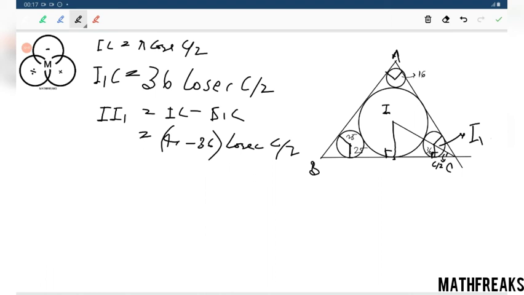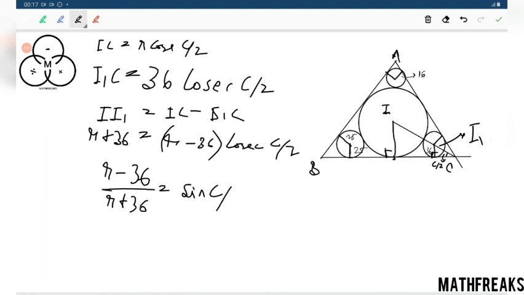I1 can be thought of as R plus 36. So we are having R plus 36, and let's make it for sine, because we are more comfortable with sine than cosec. Sine angle C by 2.